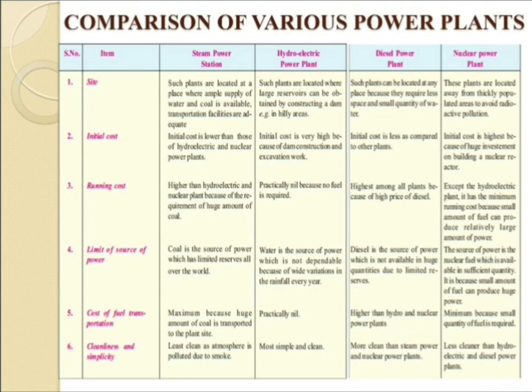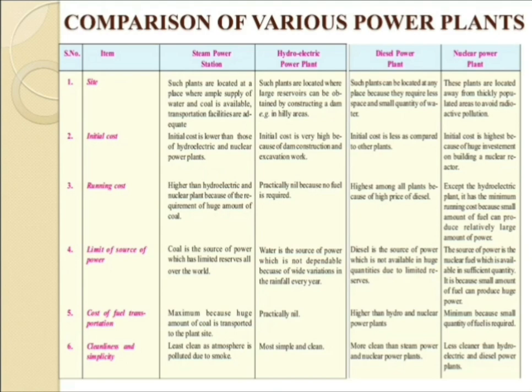Now, the fifth category: cost of fuel transportation. The cost of fuel transportation should be highest inside the steam power station, whereas inside the hydroelectric power plant it may be zero. For the diesel power plant, again that cost may be higher, and for the nuclear power plant, the cost of fuel transportation should be minimum.